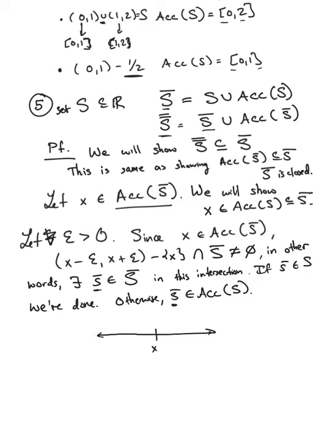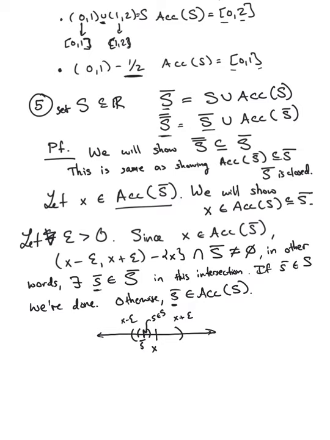We have X minus epsilon, X plus epsilon, and then we found an S bar in this neighborhood. If it's in S, we're done. Otherwise, if it's an accumulation point of S, you take a little neighborhood here, and you're going to find a new S in S. Okay?